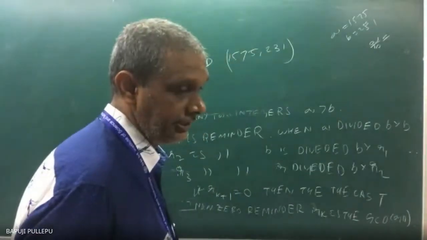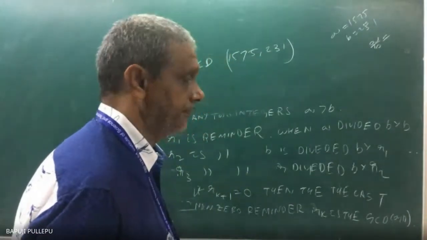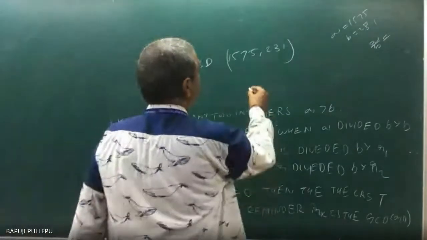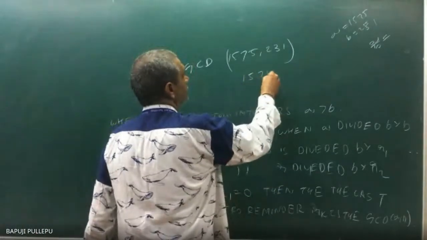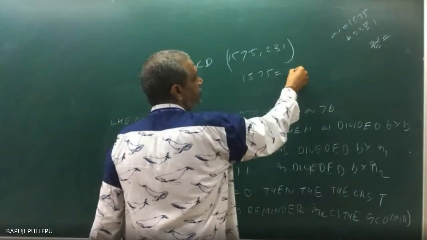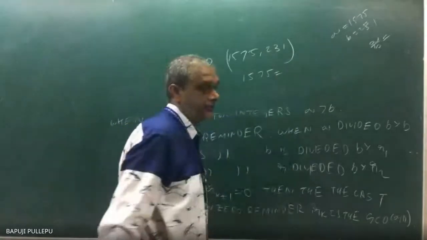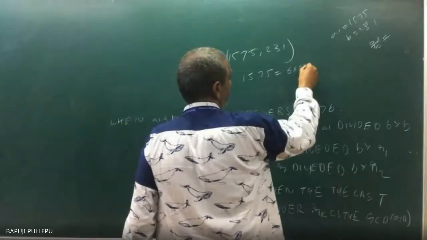Sir, remainder will be 189 and quotient should be 6. Tell me, 157 is equal to something you can tell me. Something into 231. You know that something is what? Sir, 6. 6 into 231 plus 189. So this fellow is equal to what?